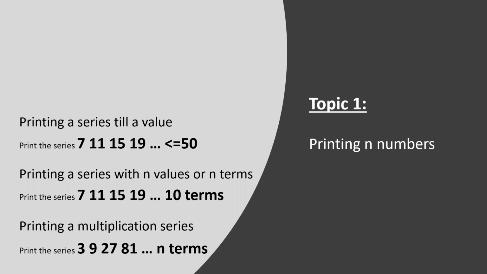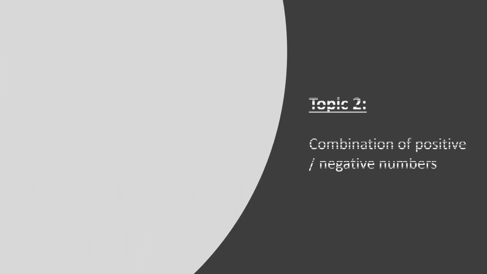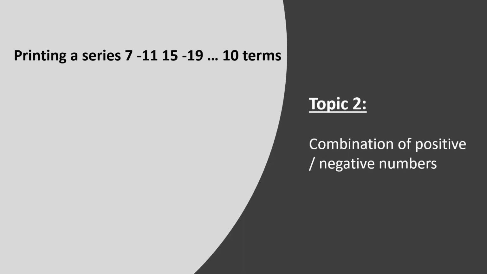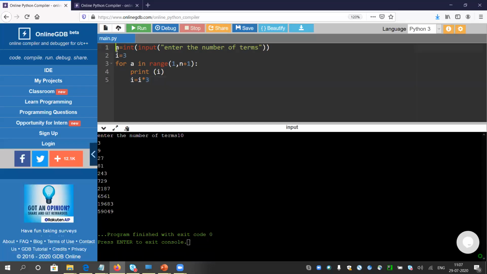Okay. So I think now topic 1 is ended. Yeah, it is done. So topic 2, quickly moving into topic 2. What is topic 2? Okay, combination of positive and negative numbers. So it is asking 7 minus 11, 15 minus 19 till 10 terms. Okay. Let me delete the n terms now.